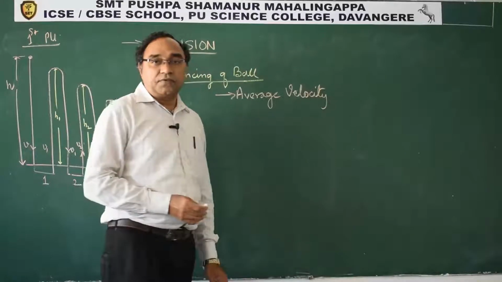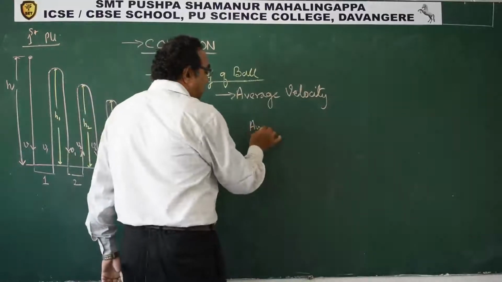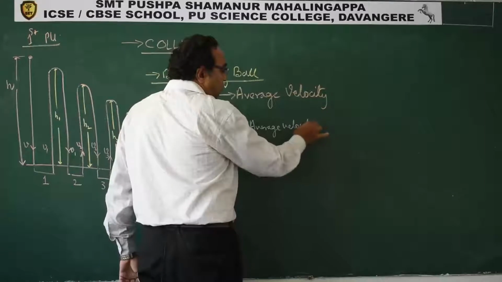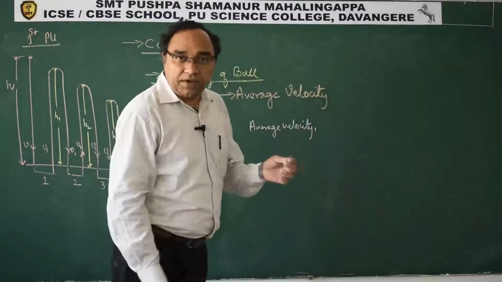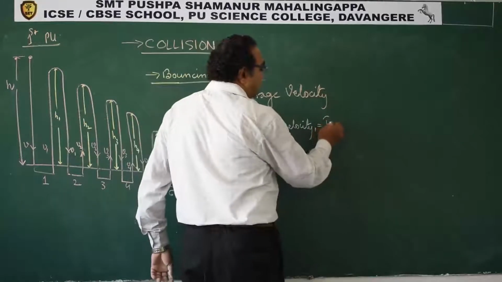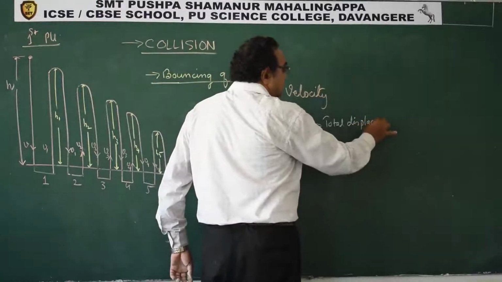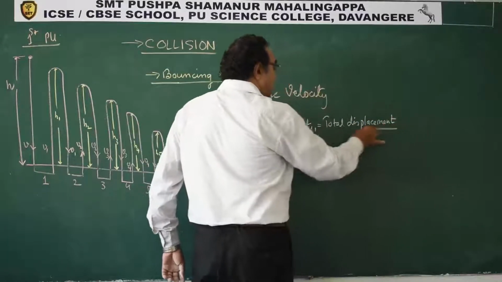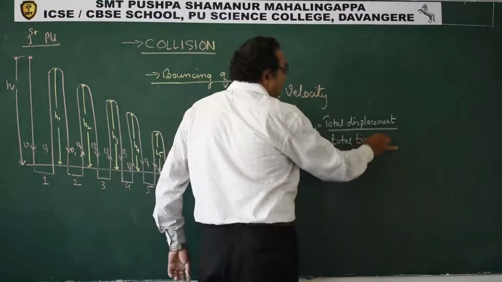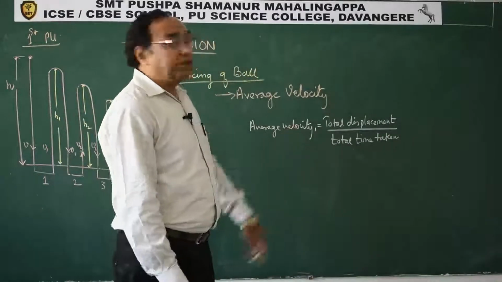Now the next term, students, that we are going to take is average velocity. So average velocity is known to you from the chapter of motion along a straight line. Average velocity is total displacement divided by total time taken. This is what we have as average velocity.